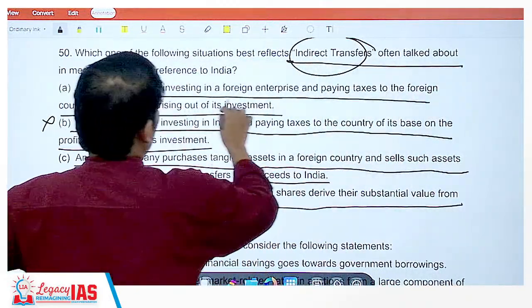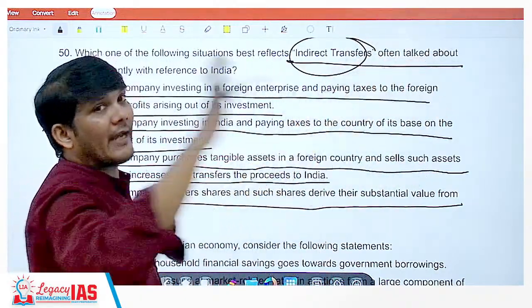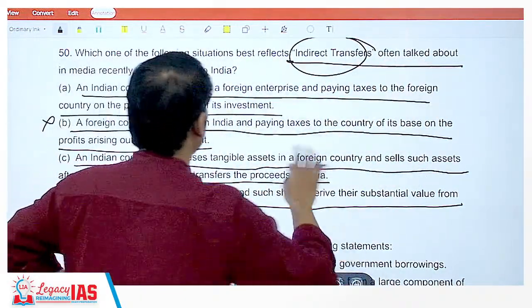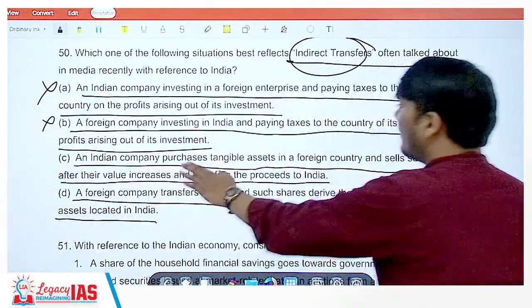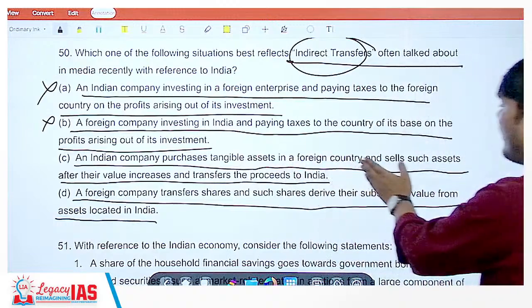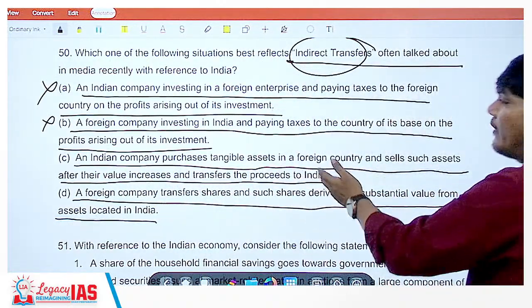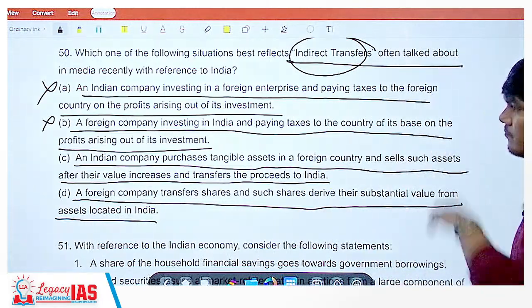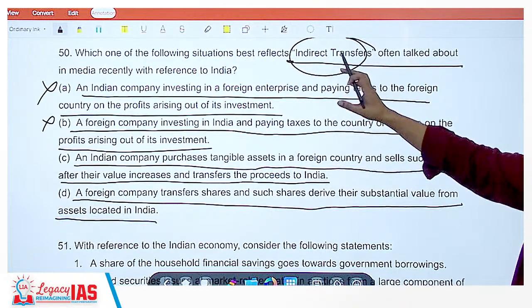Indian company investing in a foreign enterprise and paying taxes to the foreign country, so there is no transfer happening in India, it is rather going abroad, so this is also wrong. An Indian company purchases tangible asset in a foreign country and sells such assets after their value increases and transfers the proceeds to India. Now here also no transfer of any value is happening.